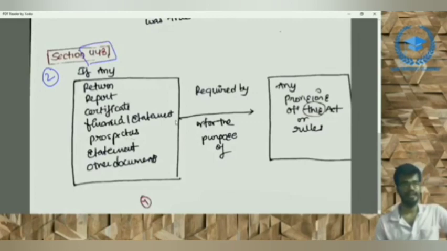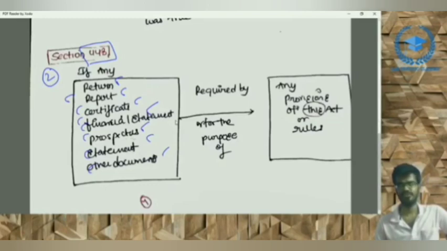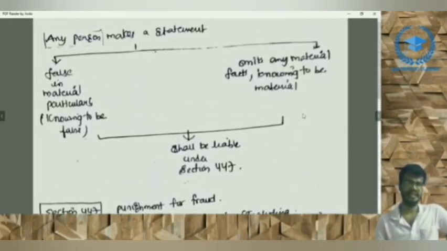If any written report, certificate, financial statement, prospectus statement, or other documents, everything is included here, if any documents are required for the purpose of the provisions of this Act, that is the Companies Act or rules, then any person, here the auditor may be included, makes a statement which is false in material particulars and knowing it to be false.